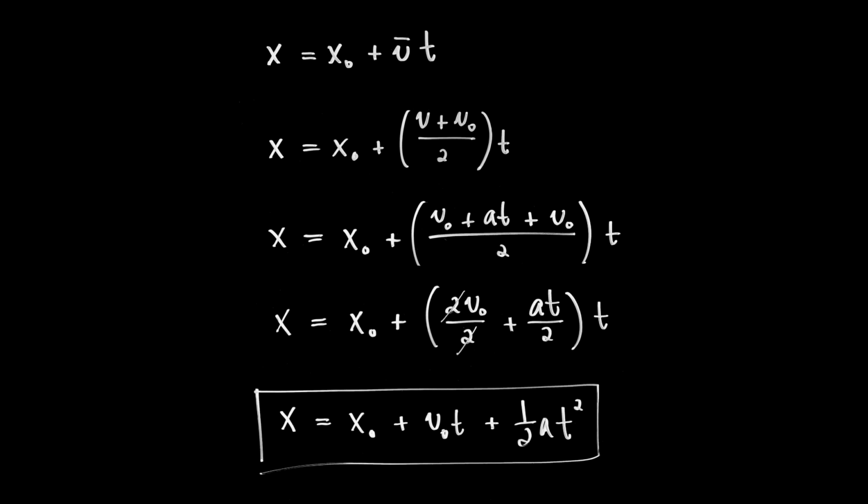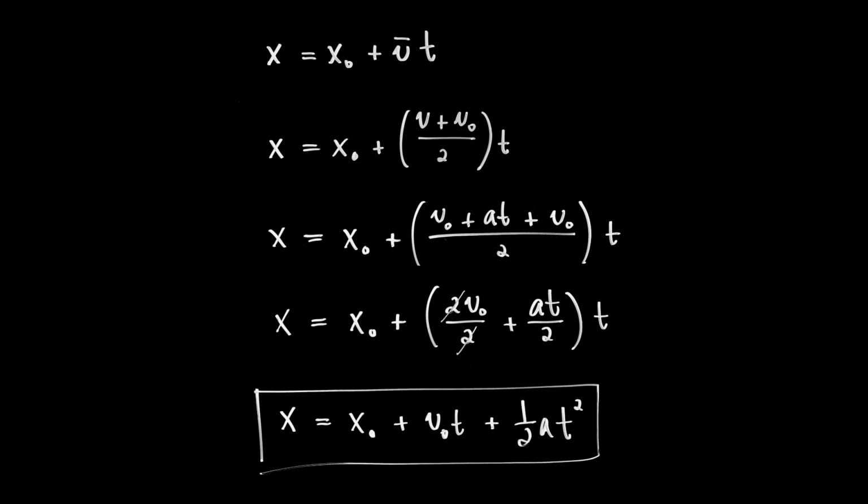Now I'm simply going to distribute the t, take a deep breath, and realize I have arrived at my final destination. The final position is equal to the initial position plus the initial velocity times t, because I distributed the t to that term, plus 1/2 of the acceleration multiplied by t squared, where the t has become squared because I distributed the t.